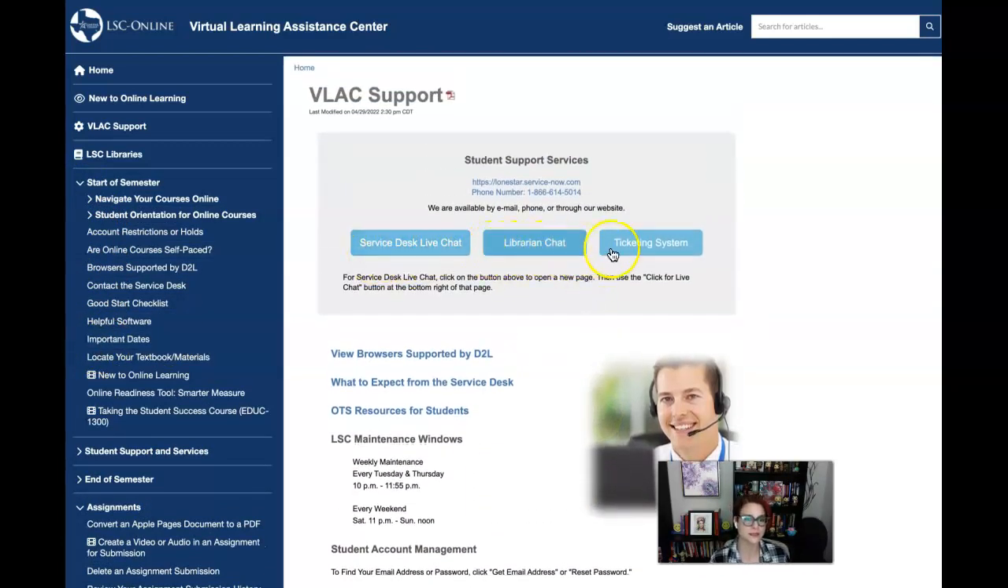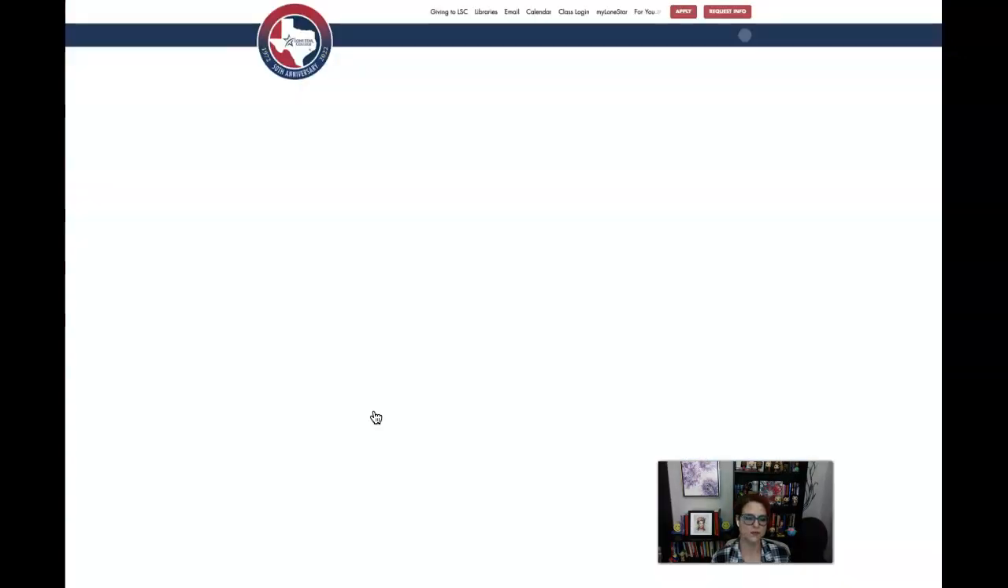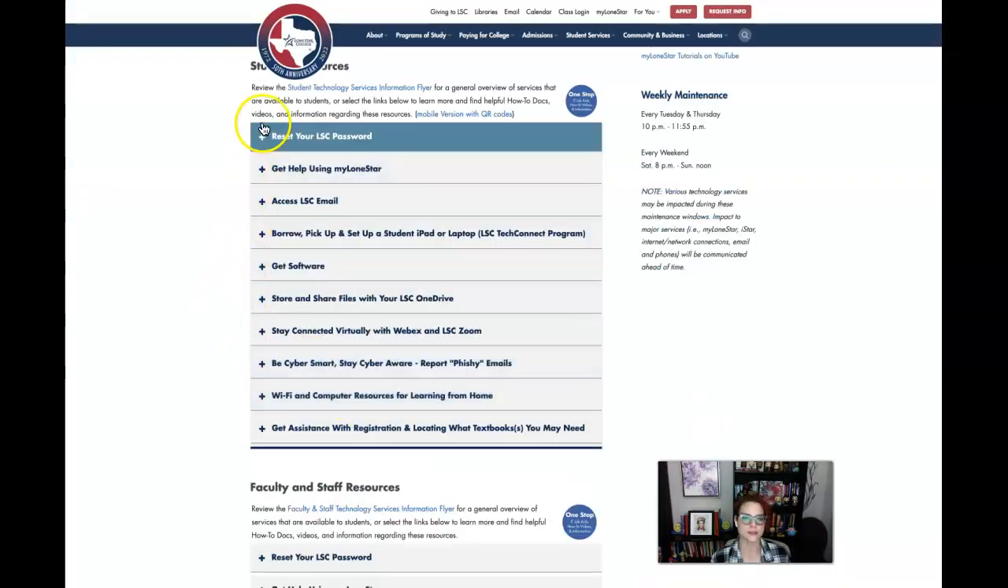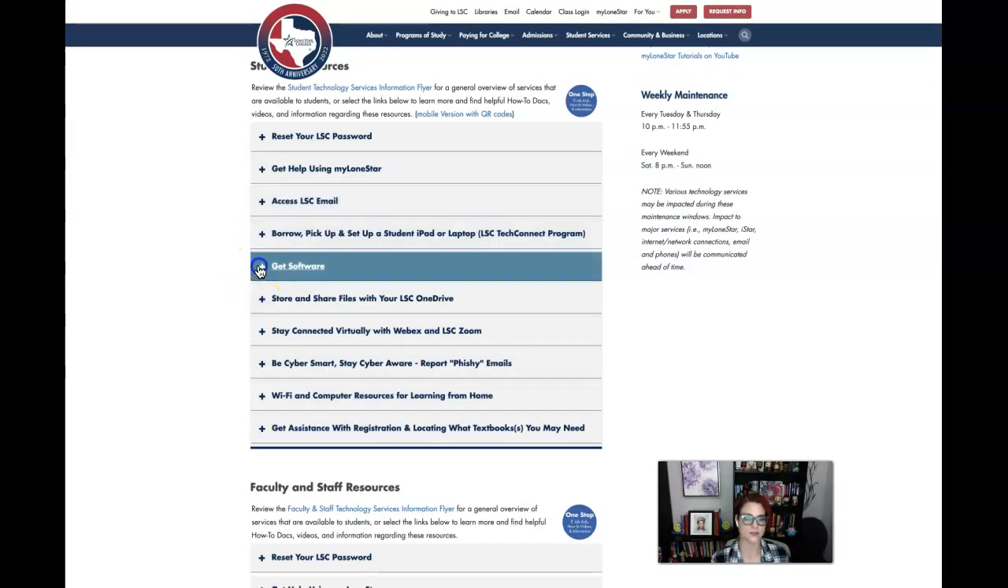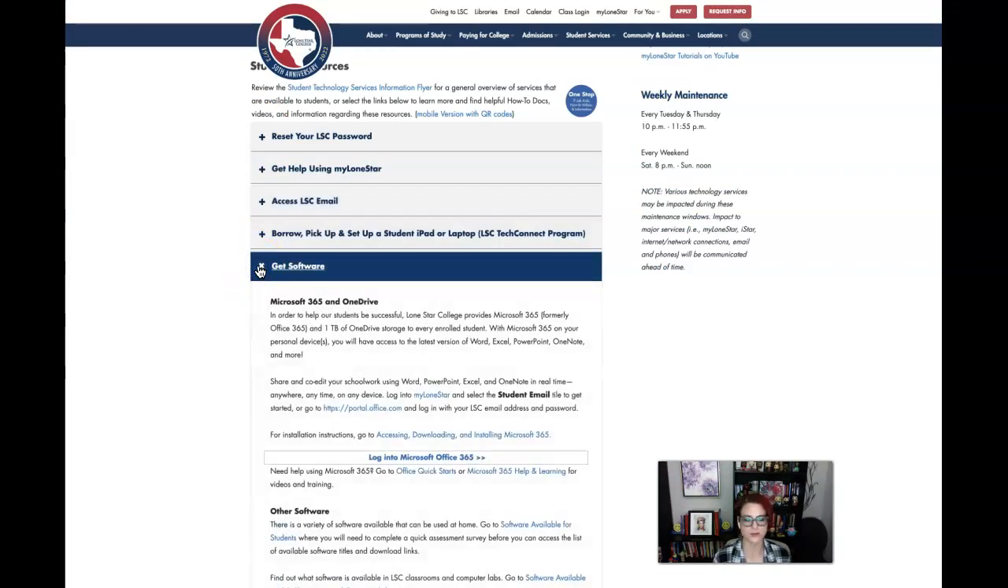It also has quick links to the librarian if you want to chat, or the service desk, which is also pretty important. There's a link here for OTS resources, and I'll include that in the email to you. If you click on this, you want to make sure that you're familiar with how to get software. You need to download the Microsoft Office Suite. I'm telling you, download the full version of Microsoft Word.